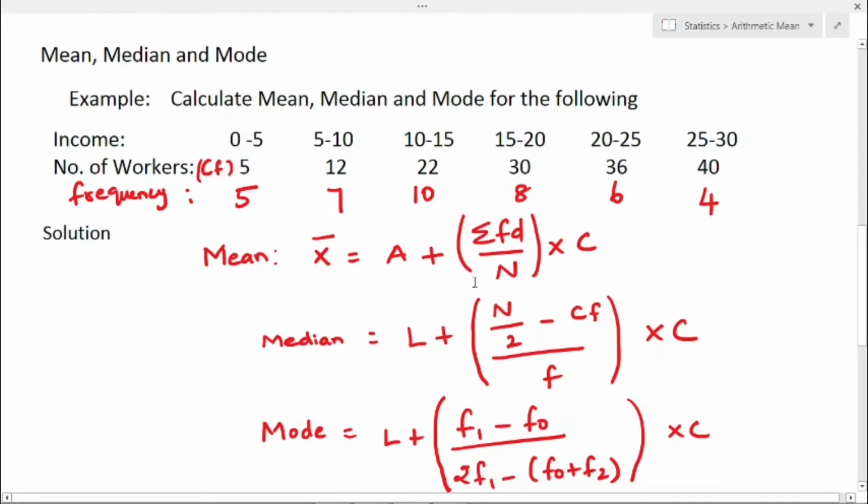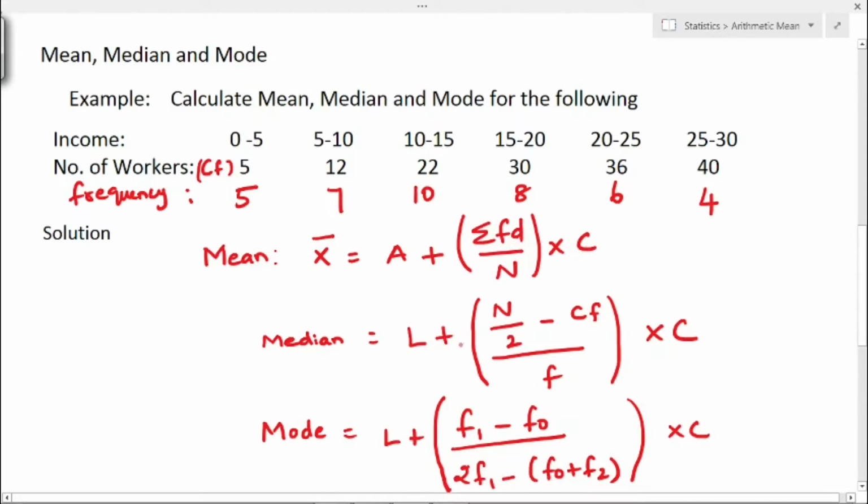You could find the link for that video in the description below. So formula for mean, x bar equal to A plus sigma FD divided by N into C. This A is assumed mean and F is frequency and capital N is total frequency and C is class interval.